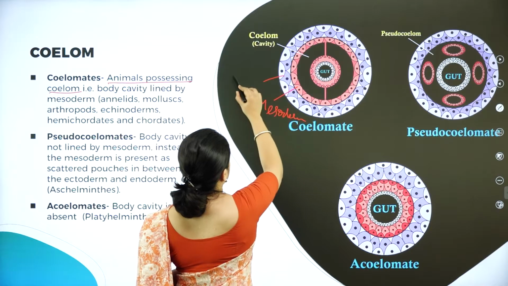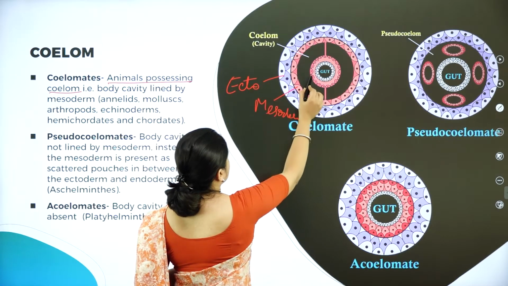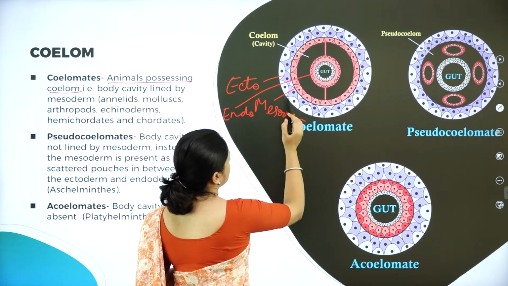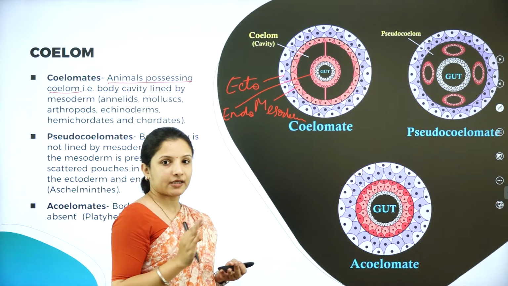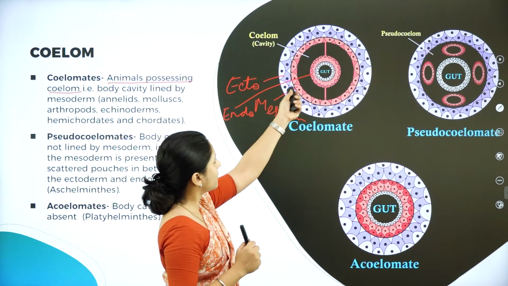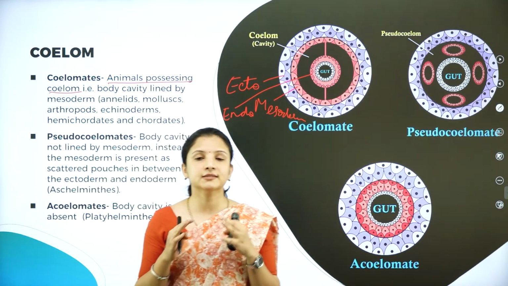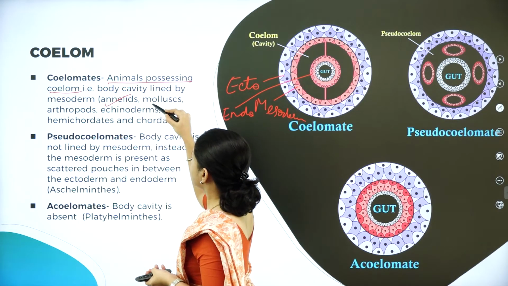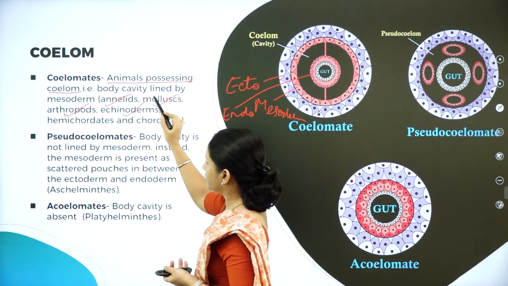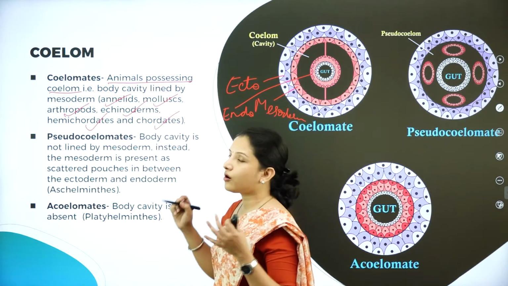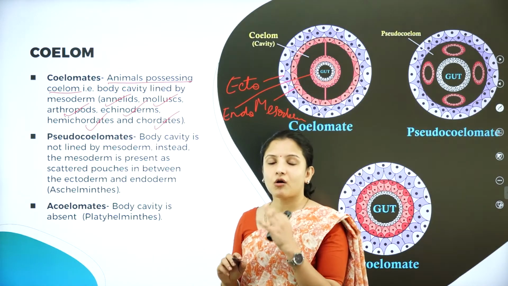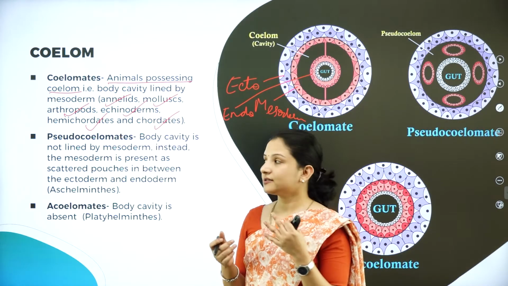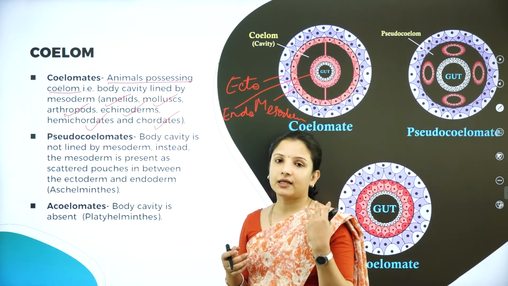So you can see here ectoderm, then endoderm, then mesoderm. So those animals which have a body cavity that is covered by the mesoderm, they are called as coelomates. Examples are annelids, mollusks, arthropods, echinoderms, hemichordates and chordates. All the animals coming under all these phyla are coelomates. Now we know they are coelomates. So again we have pseudocoelomates and acoelomates.